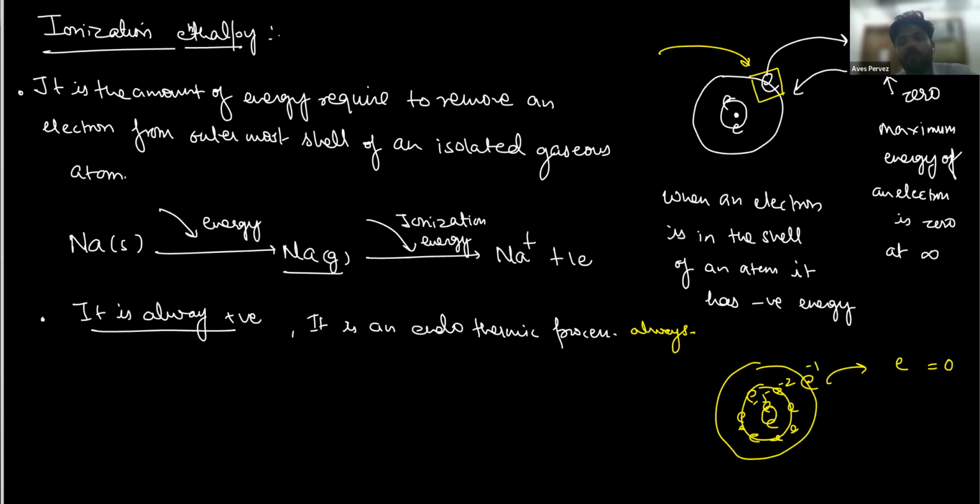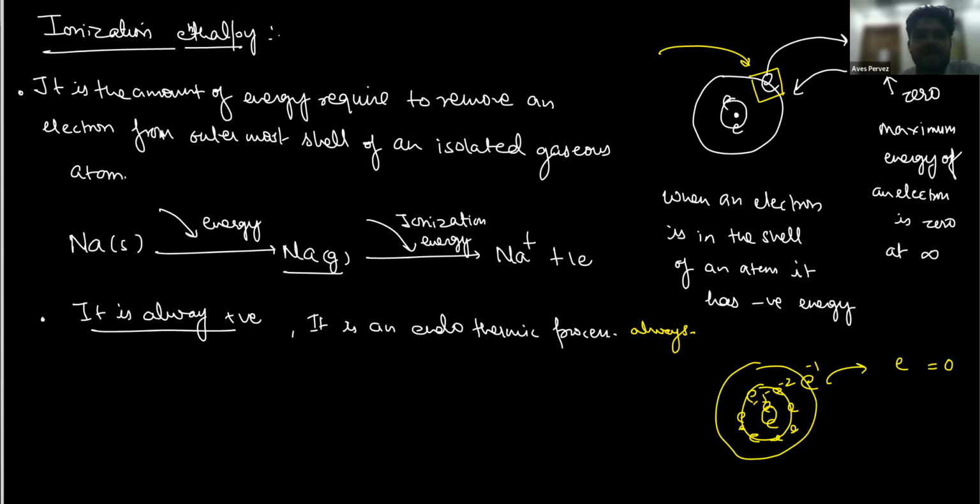So let's discuss what ionization energy is and why it is required. This is important and sometimes it is asked in competitive exams. So what is ionization enthalpy? Ionization energy: energy and enthalpy are the same thing. In chemistry, the word we use in place of energy is enthalpy.